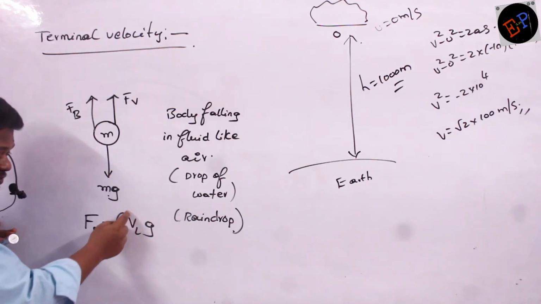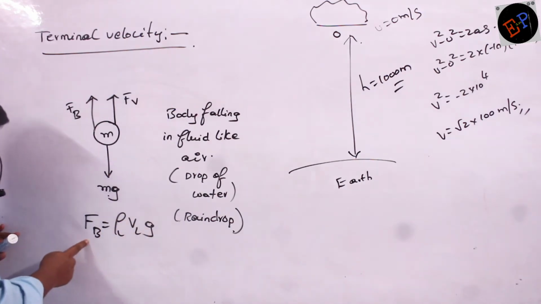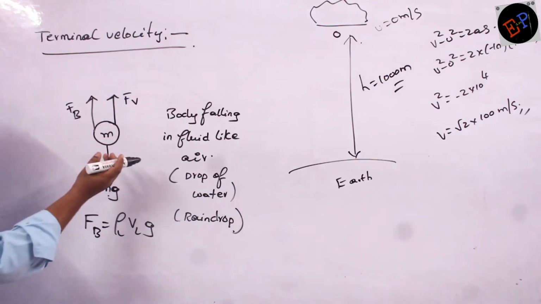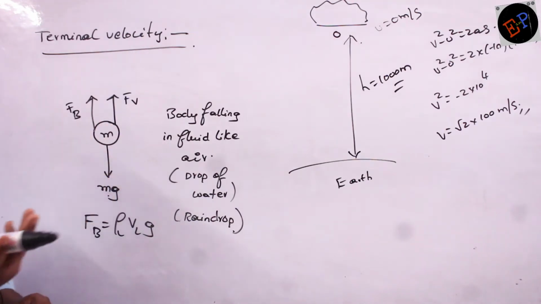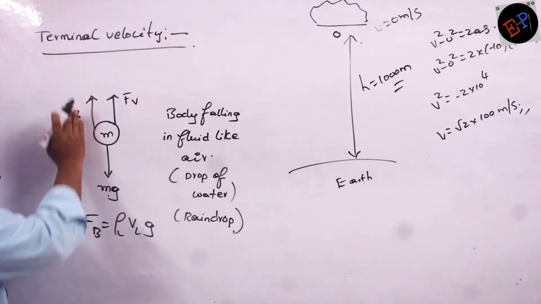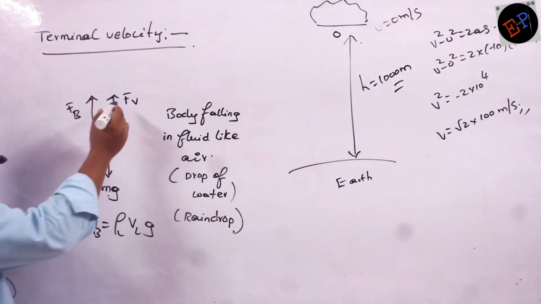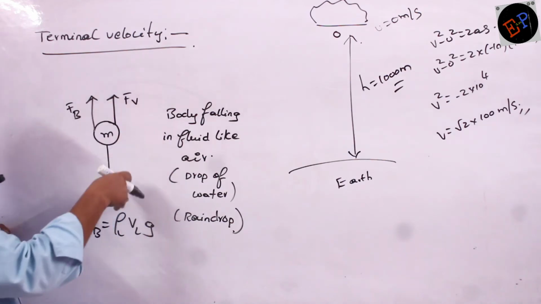So when volume of liquid displaced increases, force of buoyancy also increases. So here the raindrop is also displacing some air, no? Air is a fluid. So air also gives some force of buoyancy, which is always acting in upward direction. And what is this Fe? This is Stokes' law. Just now we have studied, no?